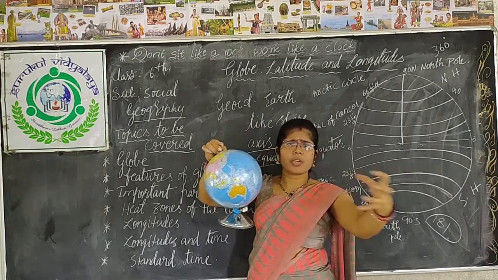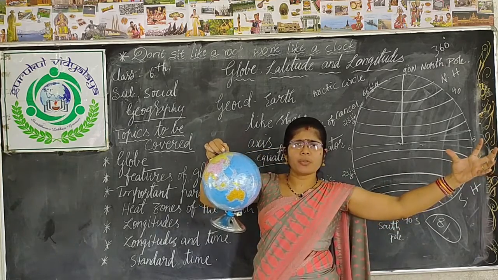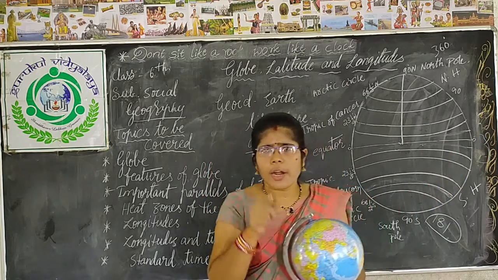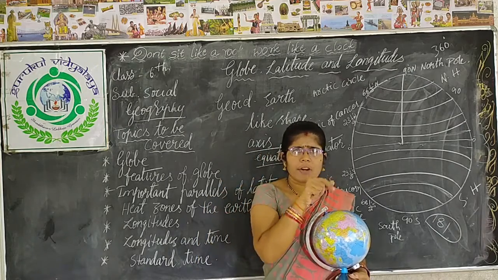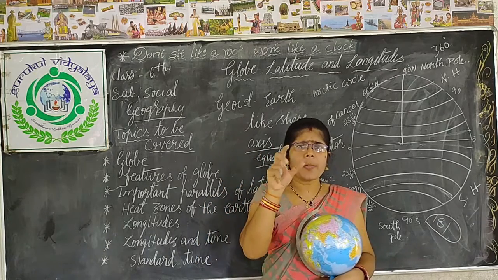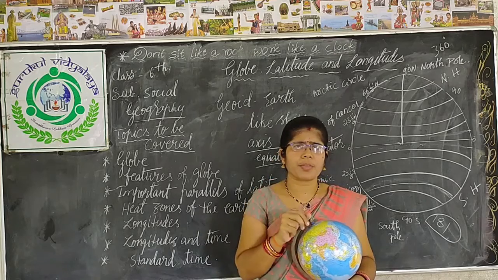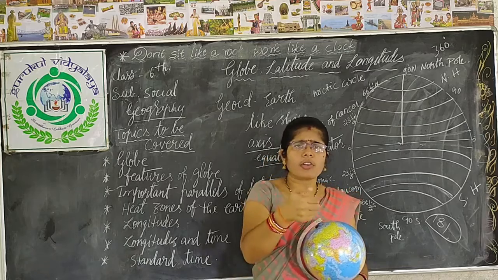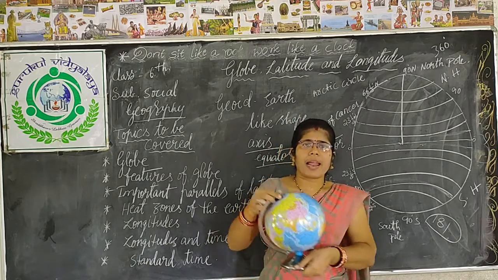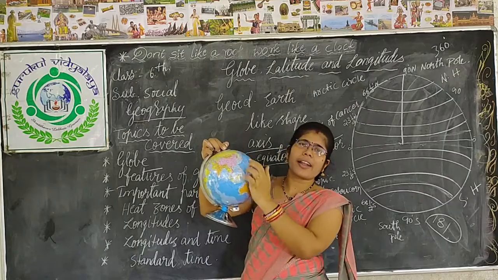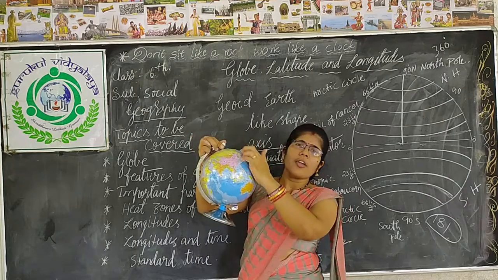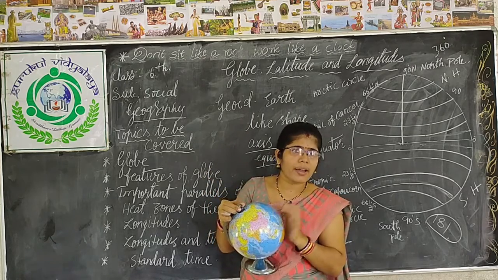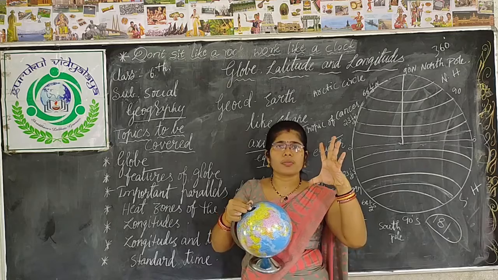So what happens? It comes out. So when the sunlight comes, which part will receive more? If you take a torchlight and focus on a flat surface, what happens? It will focus on the particular place and you will get more light. When you focus the torchlight on a slanted surface, as on a spherical one, can you get more sunlight there? No, it will be spread out.